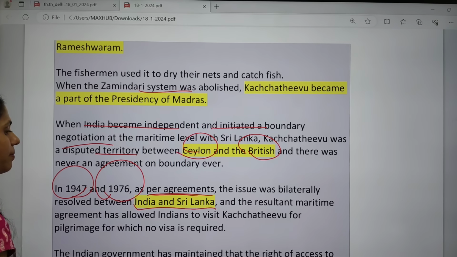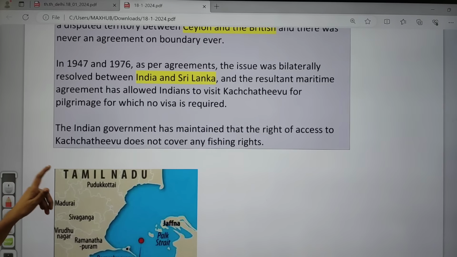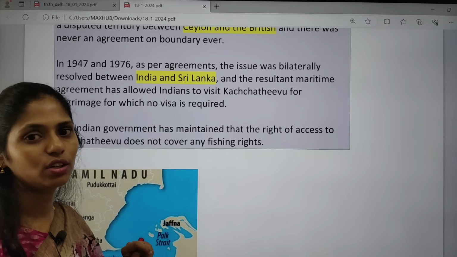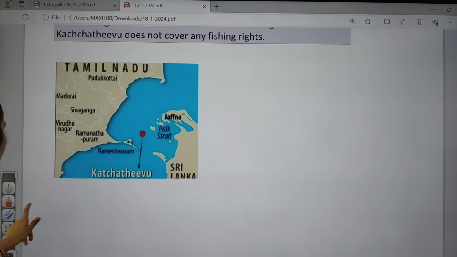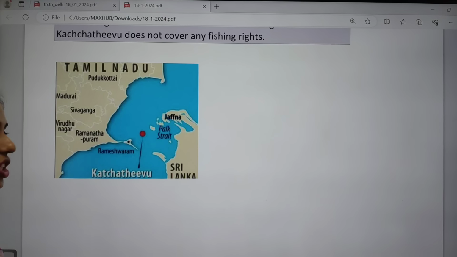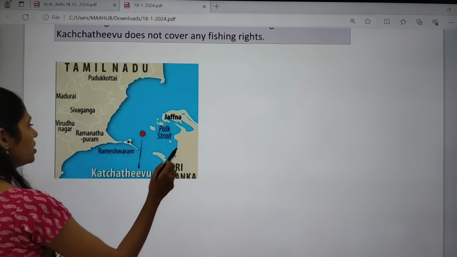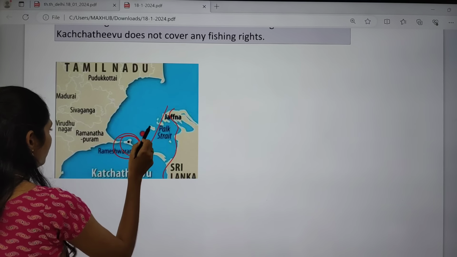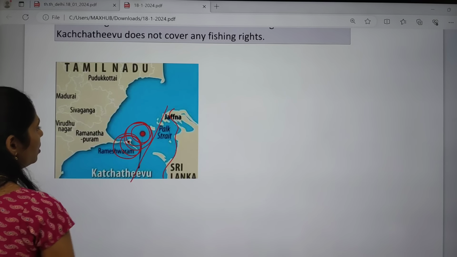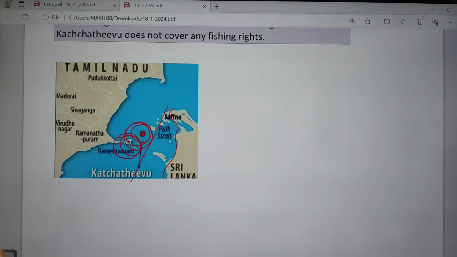India and Sri Lanka. Okay, so now the Indian government has maintained that the right of access to the Kachativu Islands will not cover any fishing rights, but we can go for drying of nets. So let us see on the map exactly where this Kachativu Island is located. This is Sri Lanka and this is Palk Strait, and here we have Rameshwaram and here we have the Kachativu Islands.